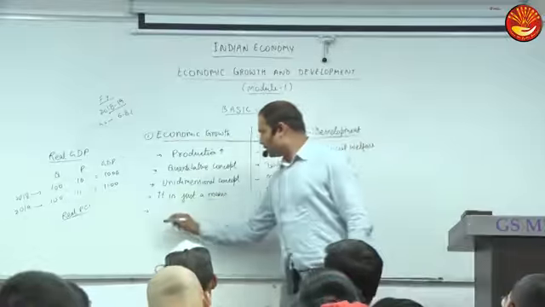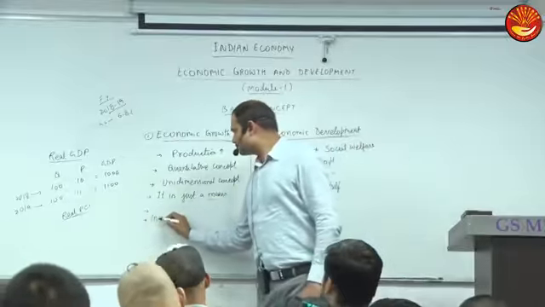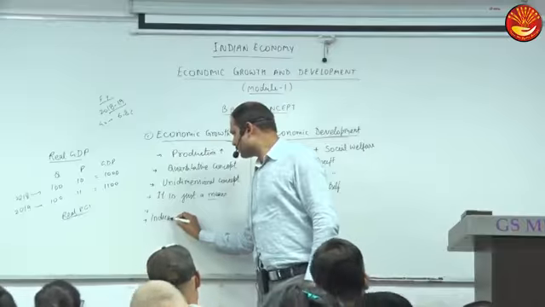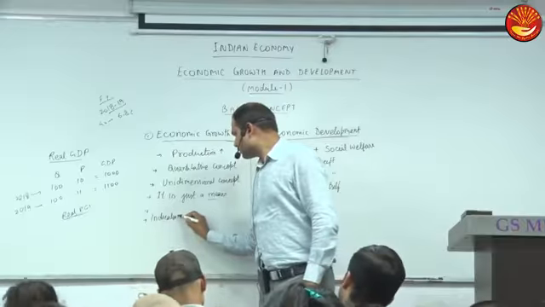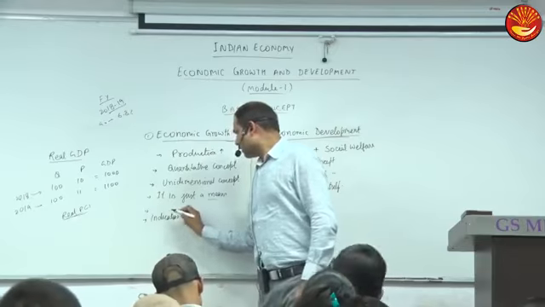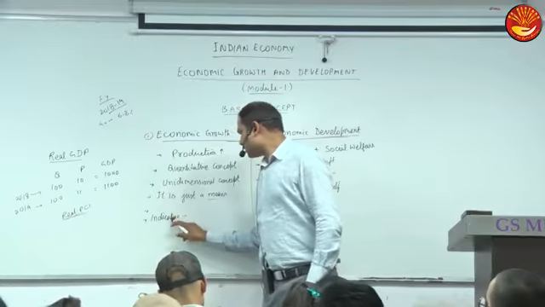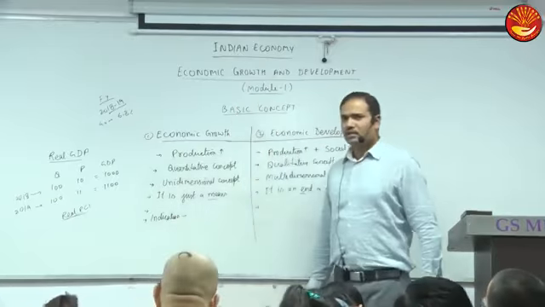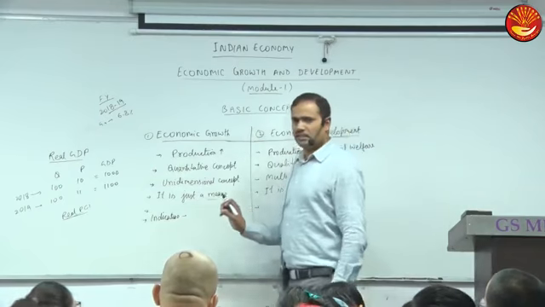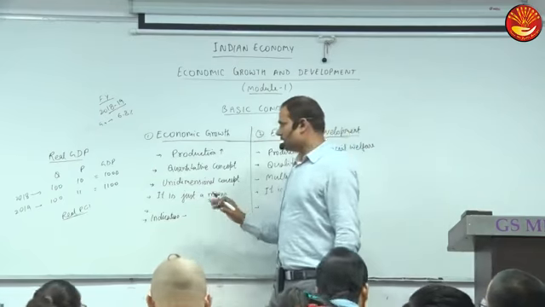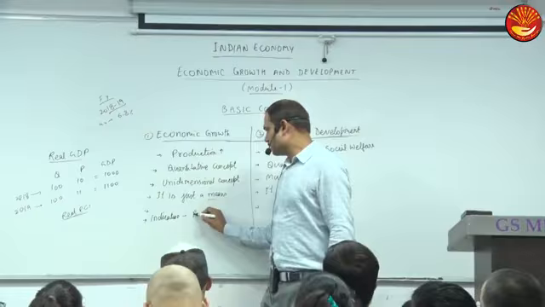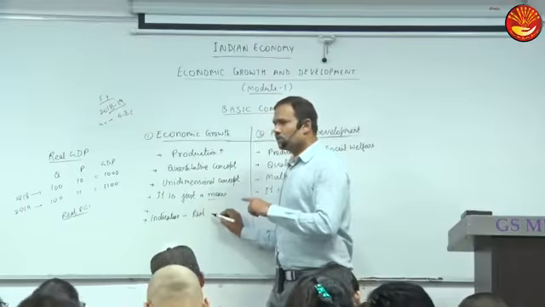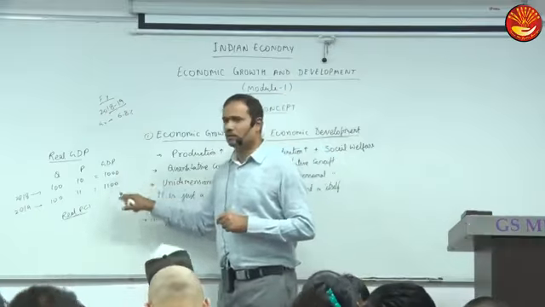Okay, and finally, indicators. How do we measure economic growth? GDP. Now there is a correction needed in this: real GDP, whenever we talk about GDP, because prices increase too.